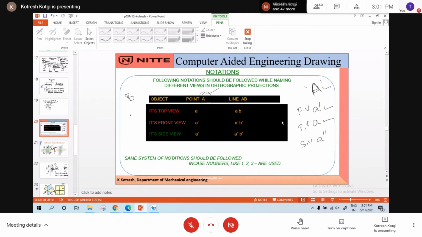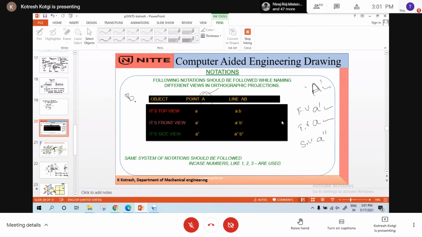Assume there is a point in space. You give any name to the point, A to Z, whatever it is. You can give numbers also. For numbers, there is no capital or small; that applies to the alphabets. Say, for example, there is a point B in space.